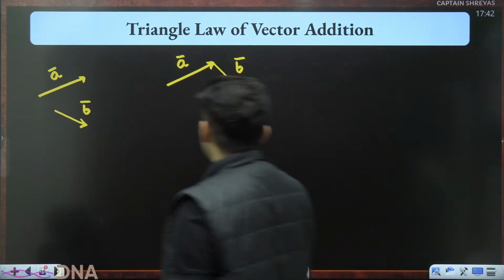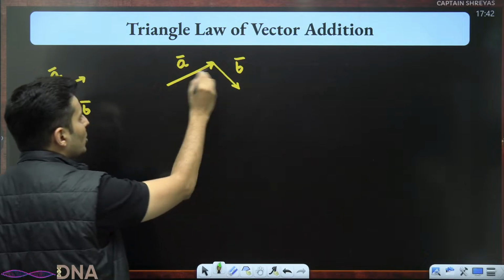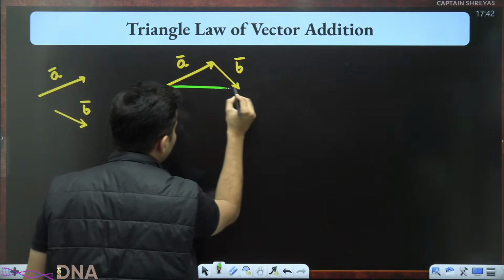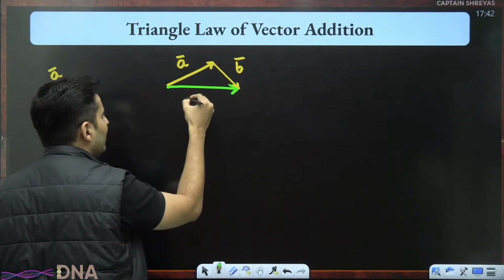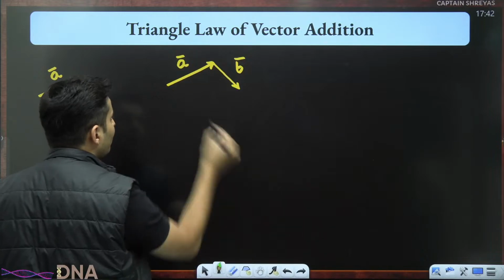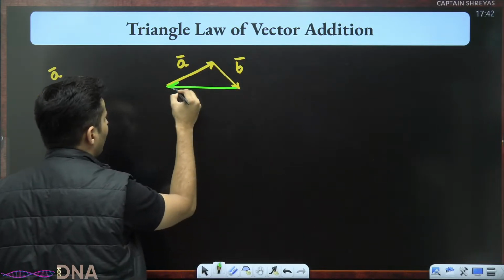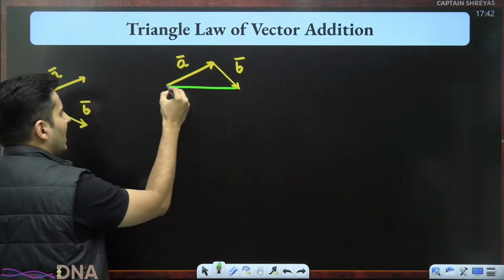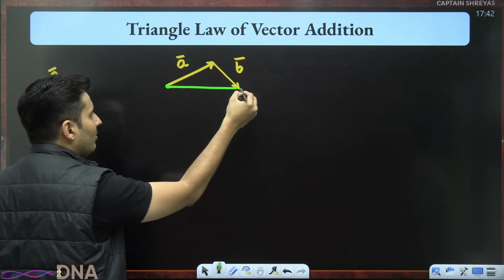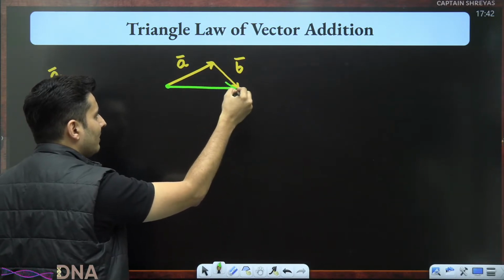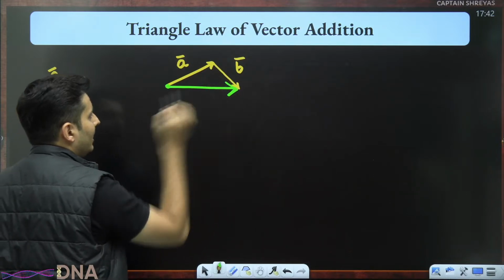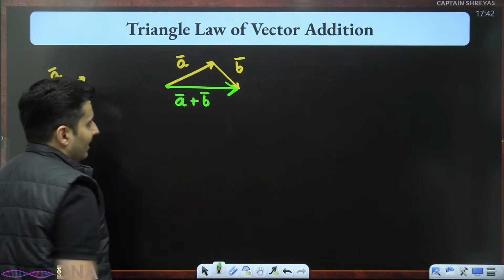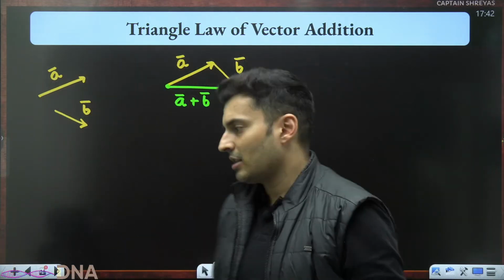And then you see that these two are actually the sides of an imaginary triangle. This is the missing side. You draw the missing side. You will be wondering, sir, when you draw this line, should I put an arrow mark here or should I put an arrow mark here? The answer is, you started from here, right? And finally you came here. Obviously the final head should be here. So start and end. That's it. So this is your A vector plus B vector.